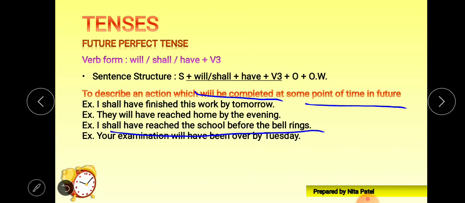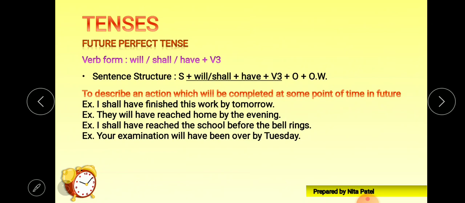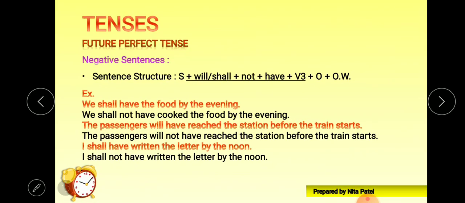Okay. Your examinations will have been over by Tuesday. So by the Tuesday, your examination will have been over. So the examinations will be finished, will be completed by the Tuesday. Okay. So only one use is there, that is to describe an action which will be completed at some point of time in the future. Now let's see the negative structure.